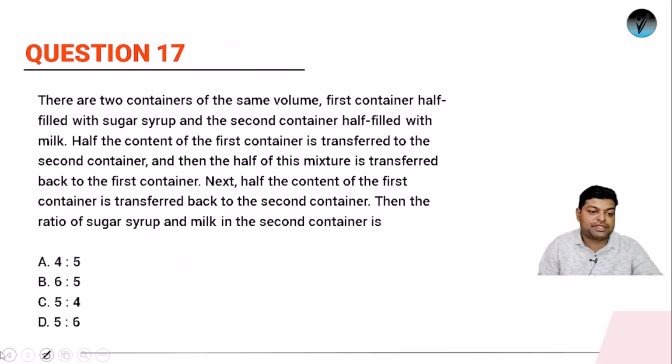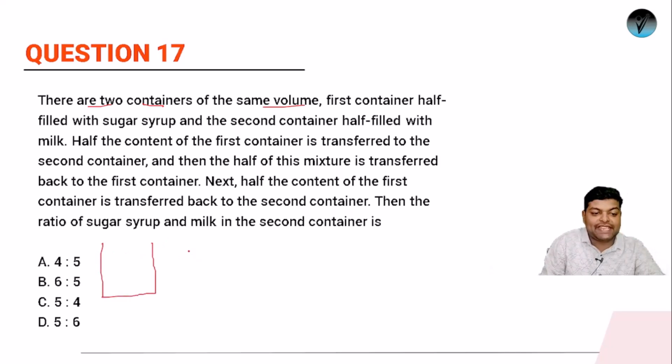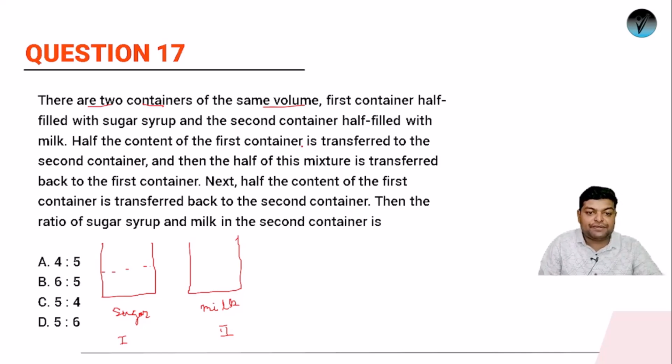Next, again we have question number 17, and it seems to be a very big question. So there are 2 containers of the same volume. Okay, so we have 2 containers of the same volume. As per given, the volume is the same. The first container is half filled with sugar syrup, so this is filled with sugar syrup, and the second one is half filled with milk. So this is filled with milk. This is the first one and this is the second one. Half the content of the first container is transferred to the second container.